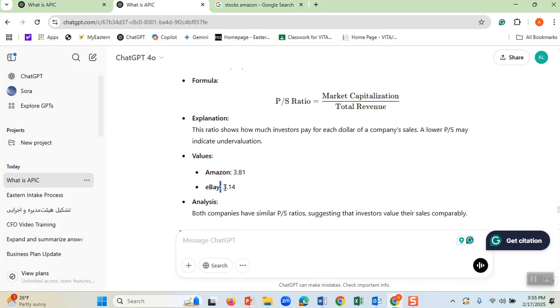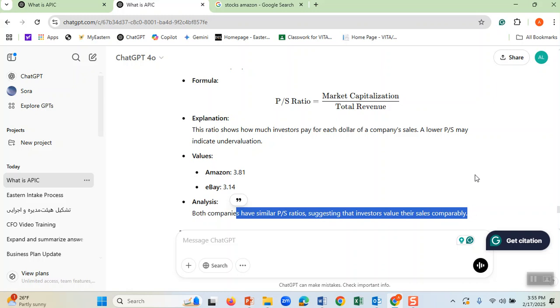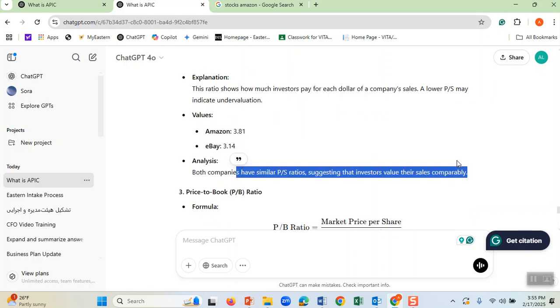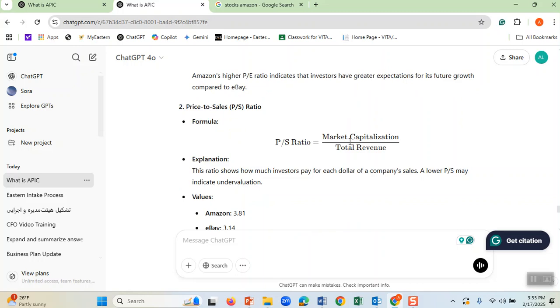For eBay, you get this number. And both can have similar values, suggesting that the investors value their sales comparably. Therefore, if you want to invest in each one, my guess is that the lower this number, the better it is. Do you know why? Because anytime the revenues go up, this ratio becomes smaller. Therefore, the smaller it becomes, the better it is.